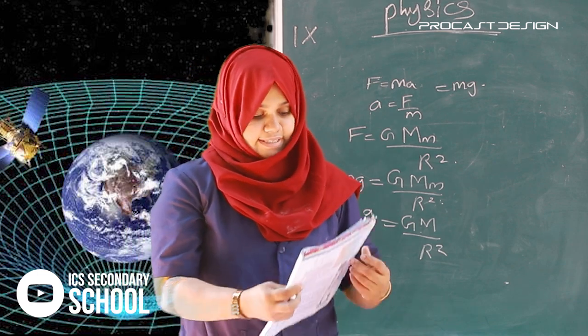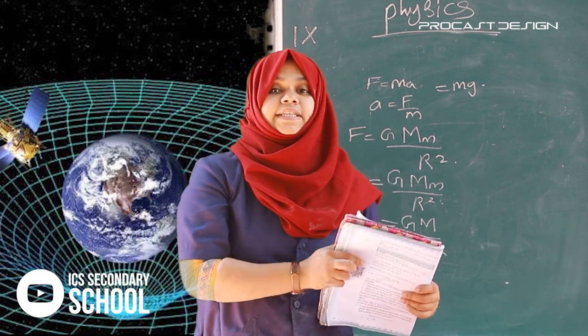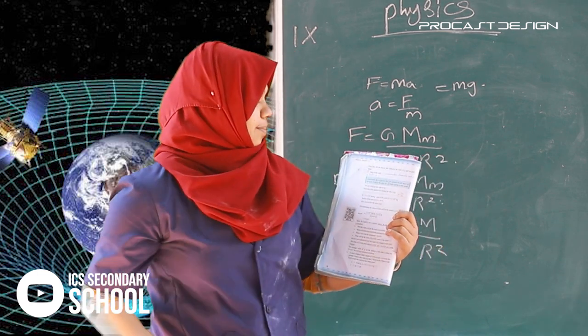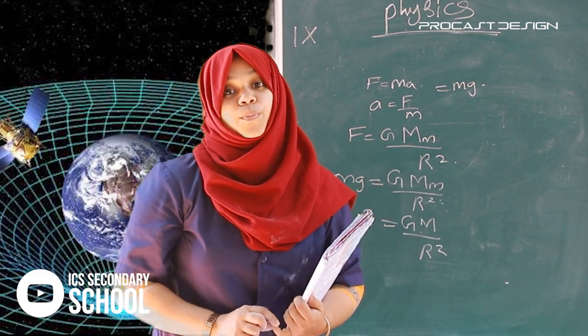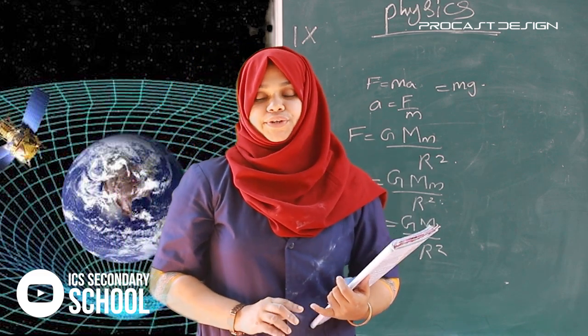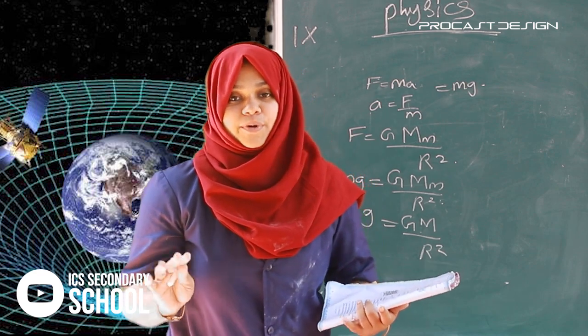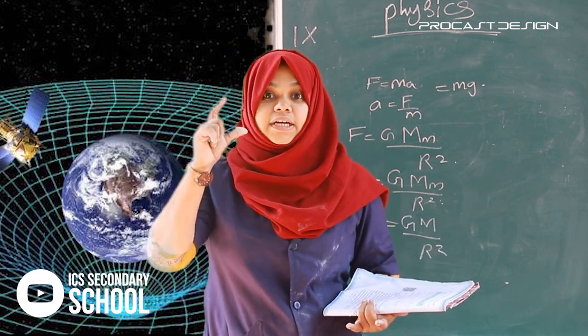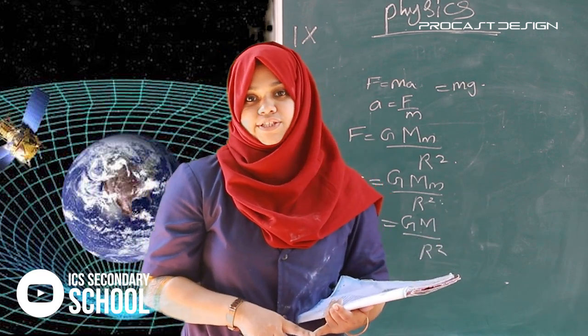So, acceleration due to gravity does not depend on the mass of the body, but it depends on the mass of the Earth and the radius of the Earth.